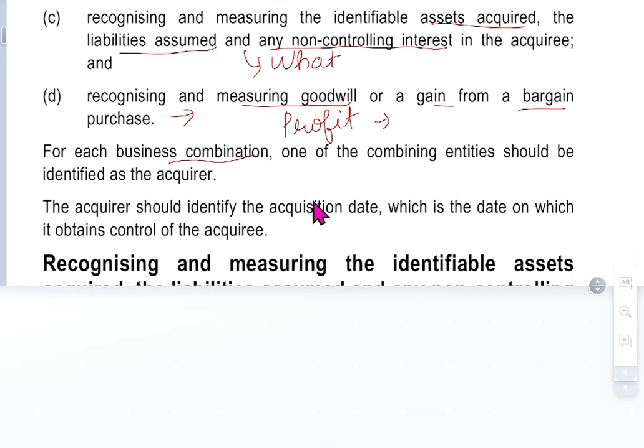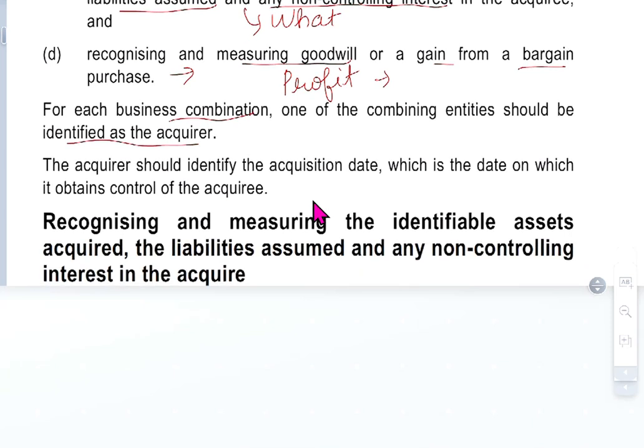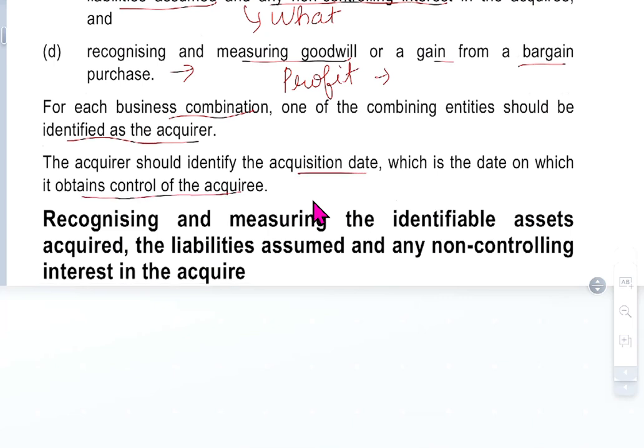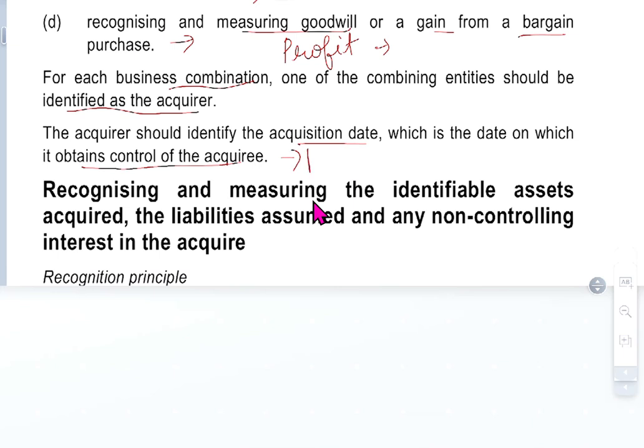For each business combination, one of the combining entities should be identified as the acquirer. The acquirer should identify the acquisition date, which is the date on which it obtains control over the acquiree. Why is this date important? Because when you file the consolidated financial statement, you want to file the diluted shares and diluted earnings per share. So the date is very important, and for that they are asking this.